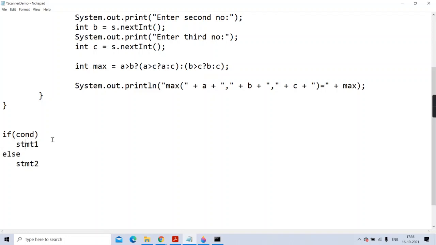And how do we indicate a block? By brace brackets. Not like Python. In Python, blocks are indicated by indentation. Here it is indicated by brackets. Okay, so it will test the condition: true, statement 1; false, statement 2. That simple it is. Getting?